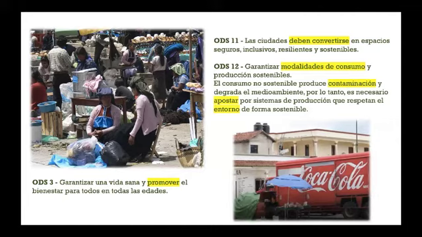So you can start maybe seeing the sketch of the issue and how these objectives that still need to be met are potentially helpful in framing what the problem is and how to start seeking solutions for it. Another objective, el objetivo 3, is important as well here in this context because it aims to the following: garantizar una vida sana y promover el bienestar para todos en todas las edades.